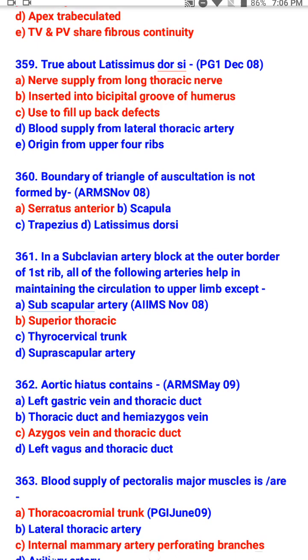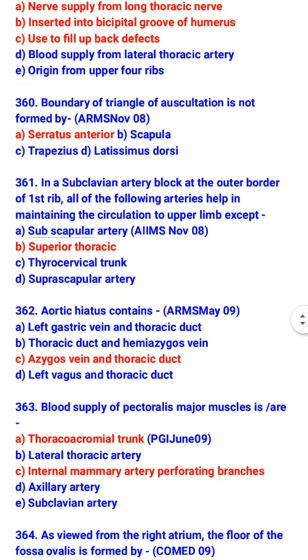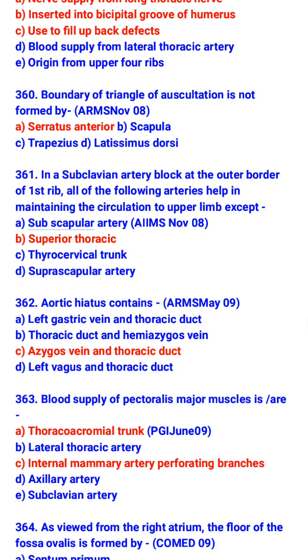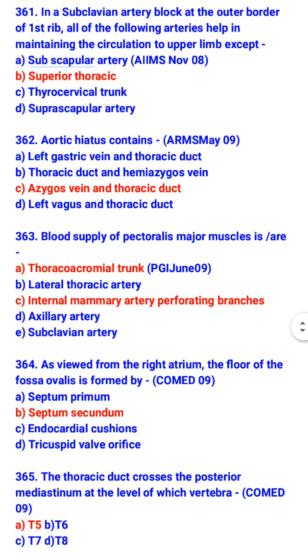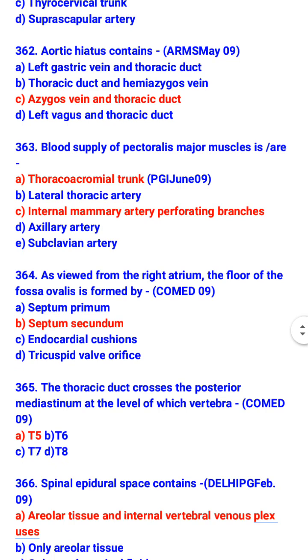Aortic hiatus contains left gastric. Aortic hiatus contains azygous vein and thoracic duct. Blood supply of pectoralis major muscle is thoracoacromial trunk and internal mammary artery perforating branches. As viewed from the right atrium, the floor of the fossa ovalis is formed by septum secundum.